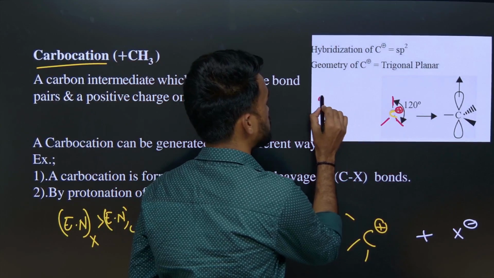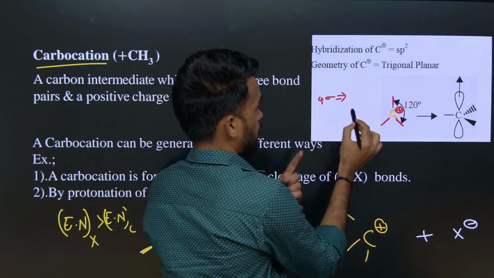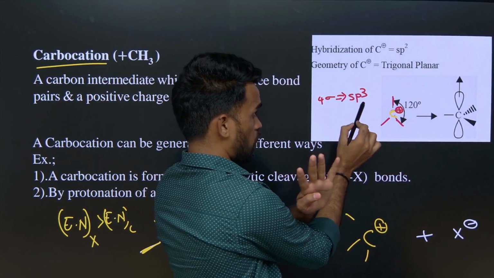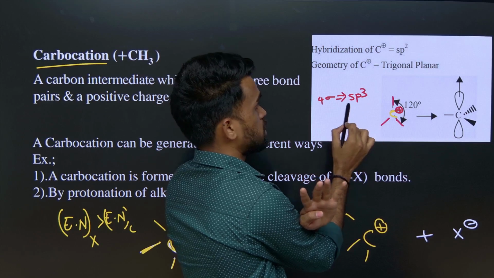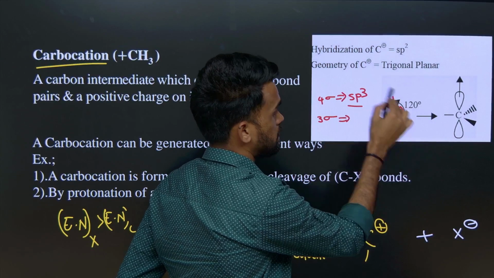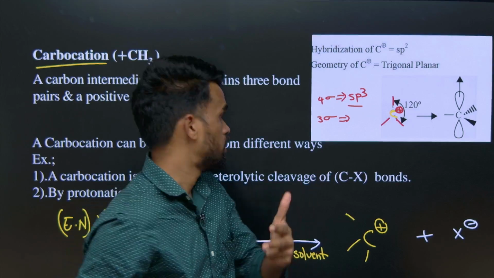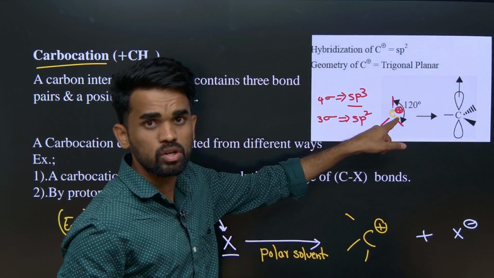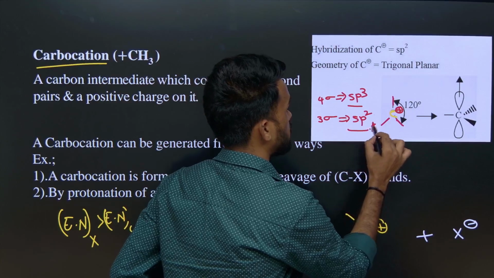When there are four sigma bonds, one s and three p orbitals give four hybrid orbitals, so sp3 hybridization. Since here we have only three sigma bonds, one is s and the remaining two are p, so we say sp2 hybridized. So the carbocation hybridization is sp2. You should remember this.